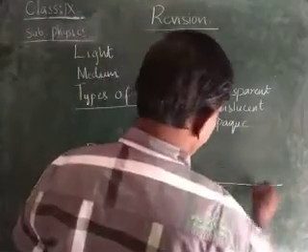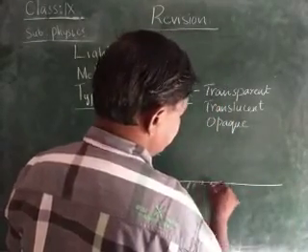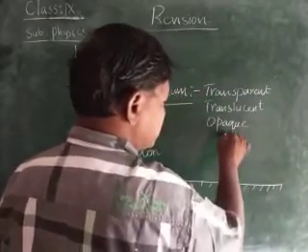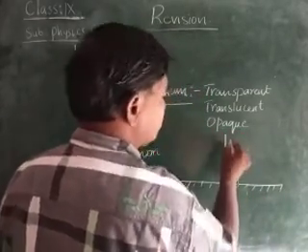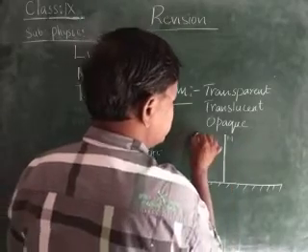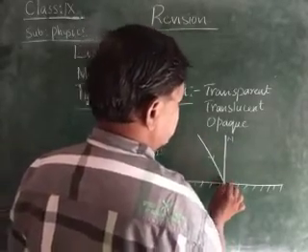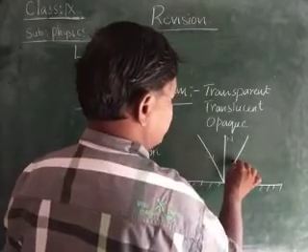Here is the normal diagram of reflection. This is a reflecting surface. It indicates a painted surface, children. This is a normal. This is an incident ray. This is a reflected ray.